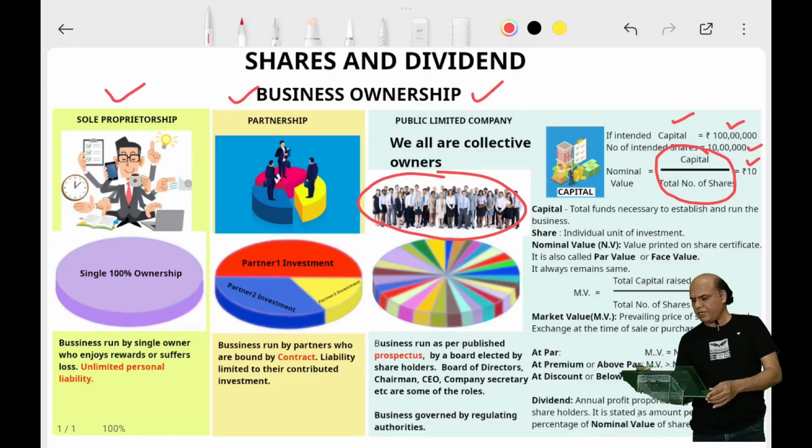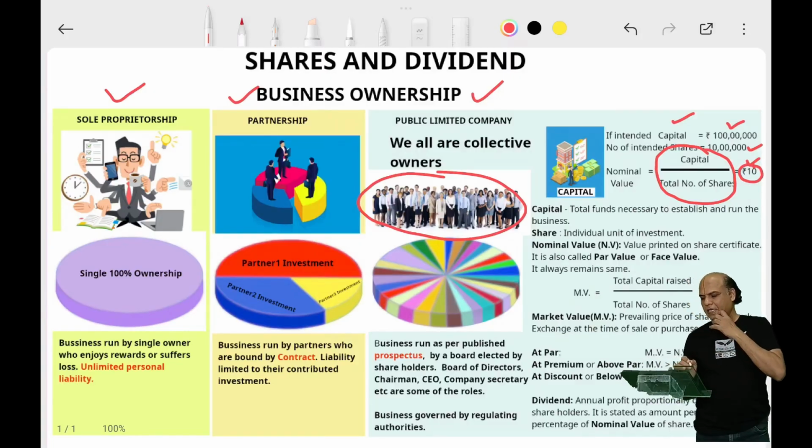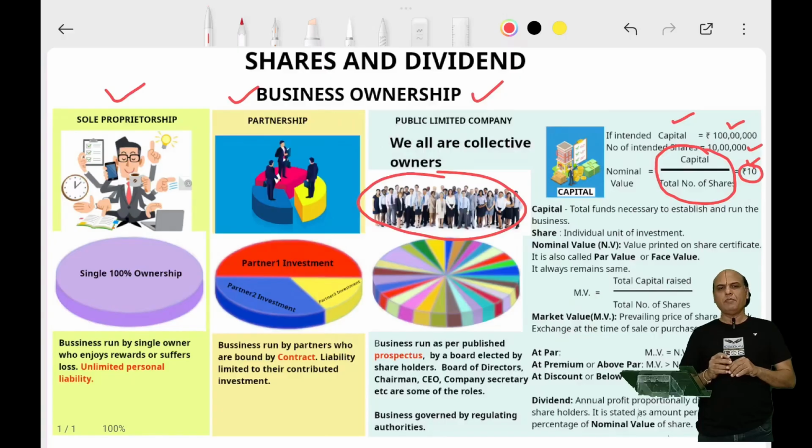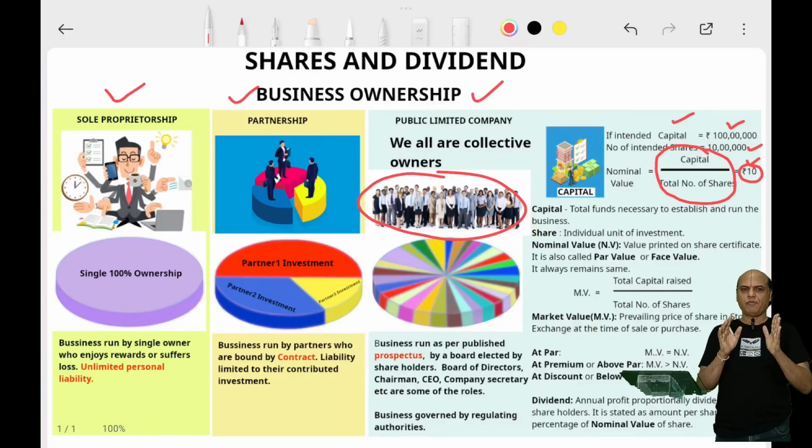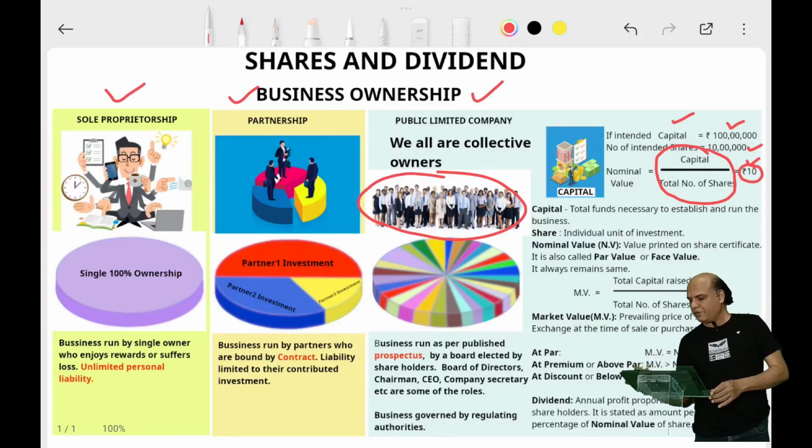So when we try to raise a capital of 1 crore by issuing 10 lakh shares, the nominal value of each share is 10. If a person buys a share in such a company, he will be issued a share certificate where the worth of each share, the 10 rupees, will be mentioned.